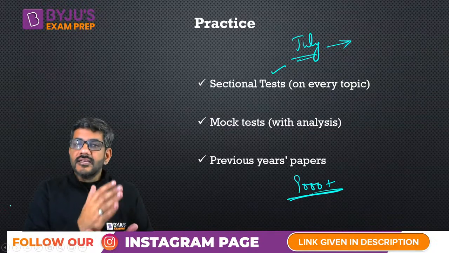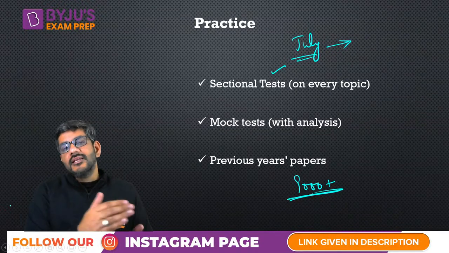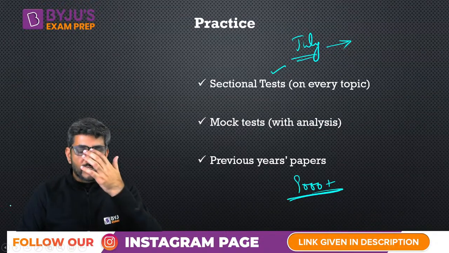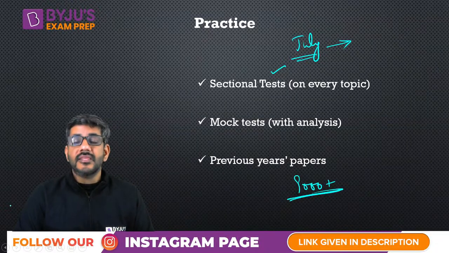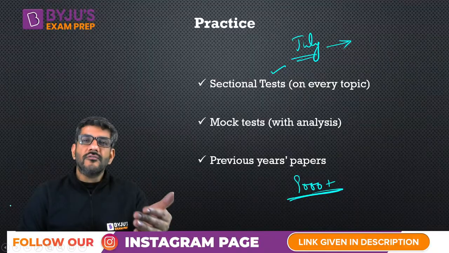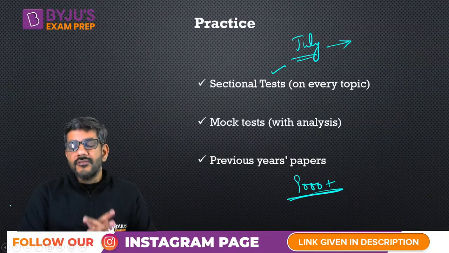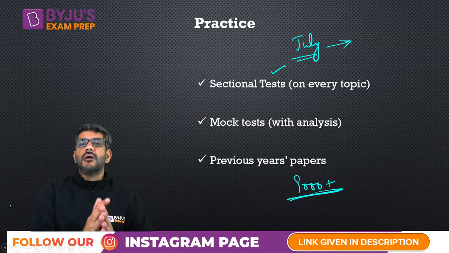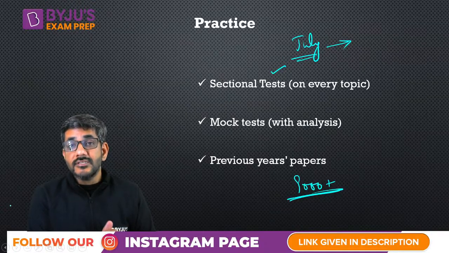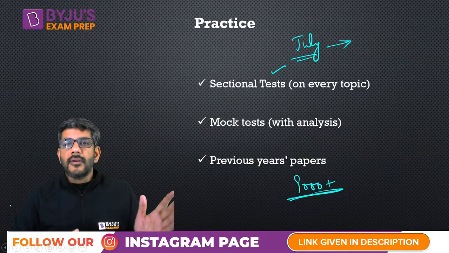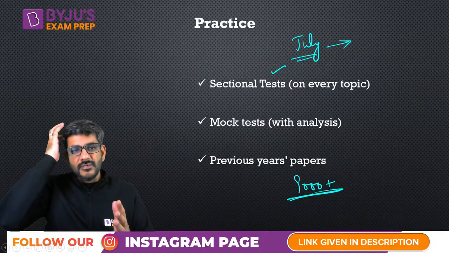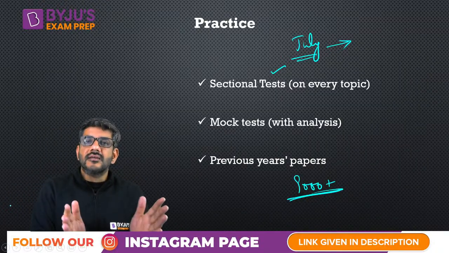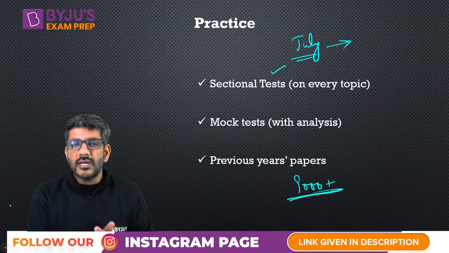Then in the next 2-3 months, April, May, June, you increase the level. You start discussing those kind of questions which require some shortcut concepts which we have just studied, okay, recently, or those kind of questions which are long or difficult to interpret, meaning the ones you would place in the moderate category from the CAT level. And the third stage would be where you practice these questions through sectional tests, mock tests, previous year papers. And if you do that, I think you would be quite good at quantitative aptitude.